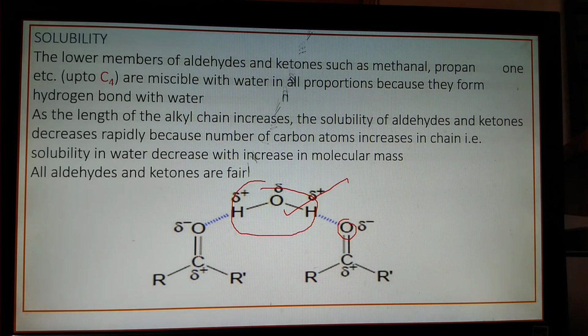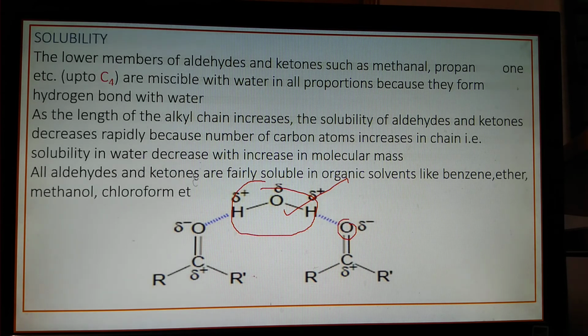As the length of the alkyl chain increases, solubility of aldehydes and ketones decreases very rapidly, as this cannot form hydrogen bonds. But lower aldehydes and ketones dissolve in or are miscible in water due to hydrogen bonding, which is shown here by this pictorial diagram.